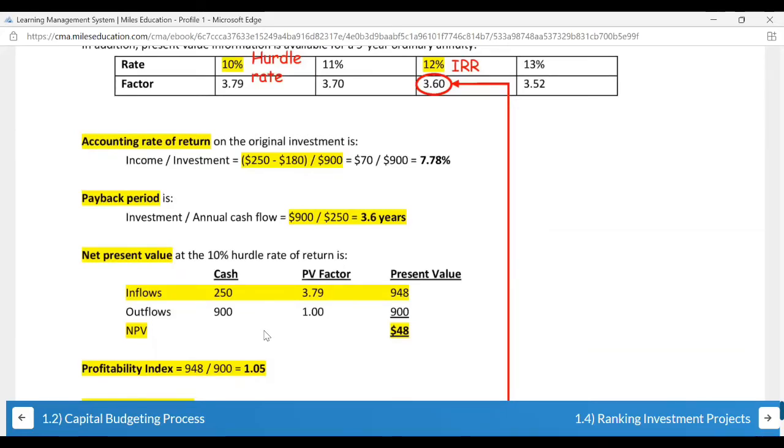Now, if the NPV is greater than 0, you should go forward with that project. If it is equal to 0, you may go forward with that project, but if it is negative, so let's say the cash inflow was 900 and the cash outflow was 948, then don't go ahead with that project.